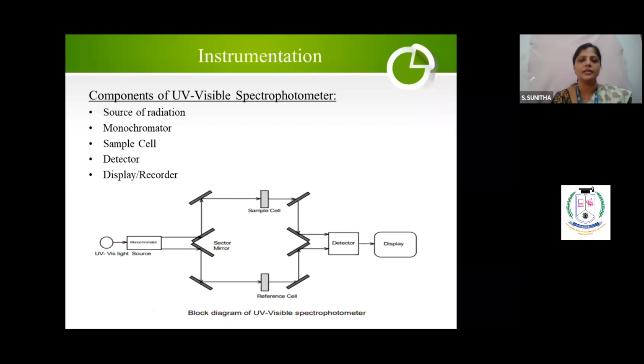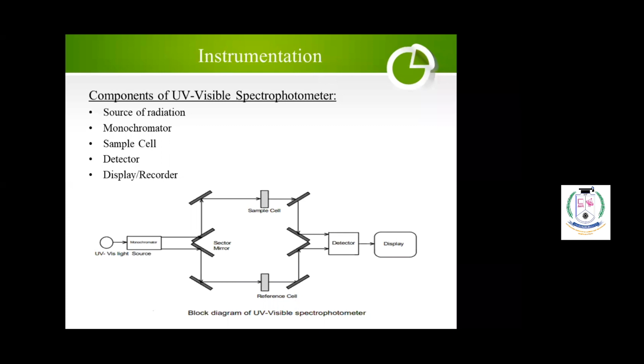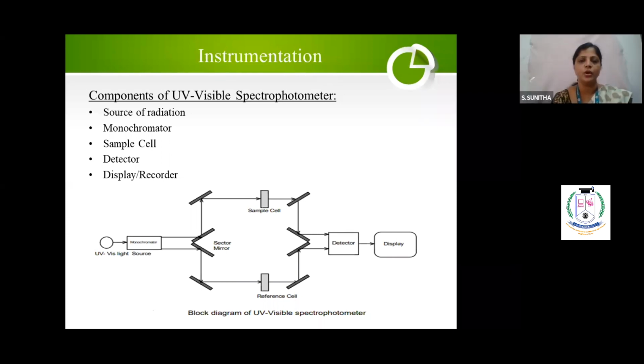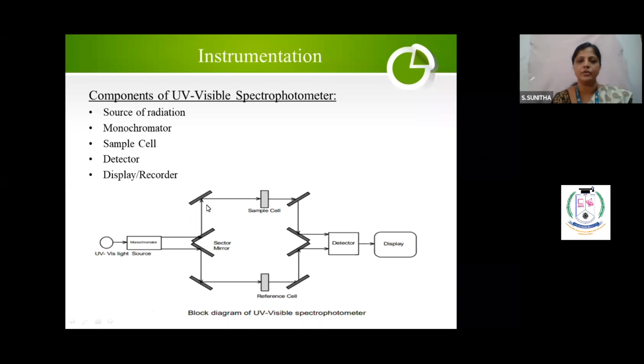Now this light goes to the sector mirror. The sector mirror is a grating element or a prism. It will split the light into two. Do you see two beams? Here one beam and here one beam. Is it clear? The sector mirror will split the monochromatic light into two. It is a mirror, just deviating the light like a grating. Now one beam goes to the sample and the other goes to the reference.